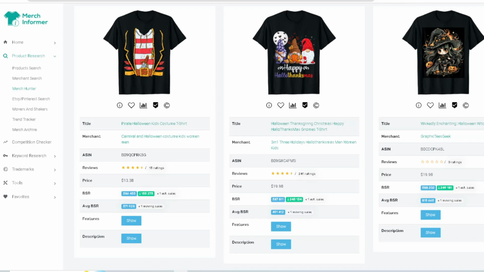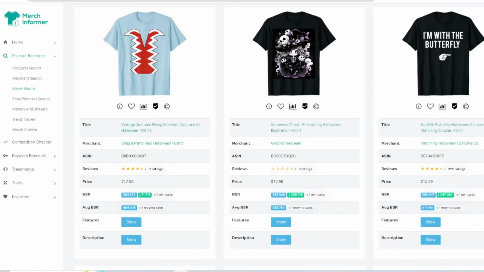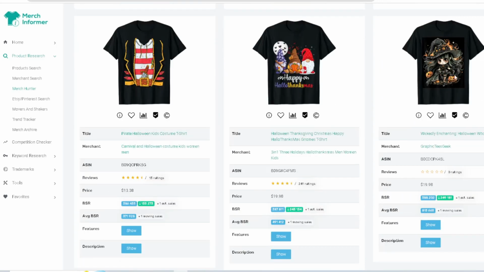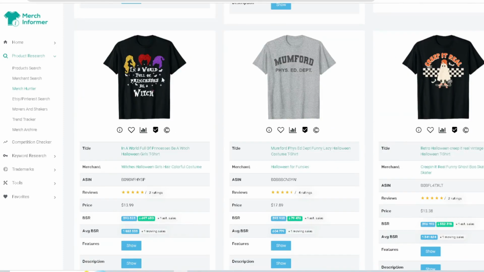Wickedly Enchanting Halloween. Same thing right here. Looks like the same concept as this one, right here. This is a really cool one too. It might be from the same person, and I want to say it almost looks like it's AI generated, right? In a world full of princesses, be a witch.